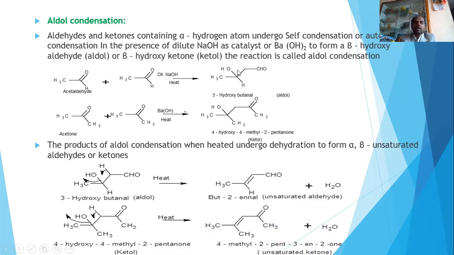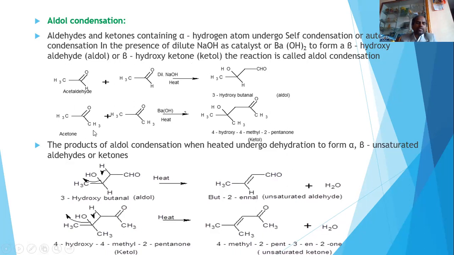Okay, how is this aldol obtained? By the self-condensation of aldehydes, more particularly aldehydes containing alpha hydrogen. So that means alpha hydrogen containing aldehydes undergo self-condensation in presence of base, giving rise to aldol products. Okay, this is an aldehyde example. When we are taking an aldehyde example, we can also take a ketone. This is also a ketone. This is a ketone functional group, and this contains alpha hydrogen. This also contains alpha hydrogen.